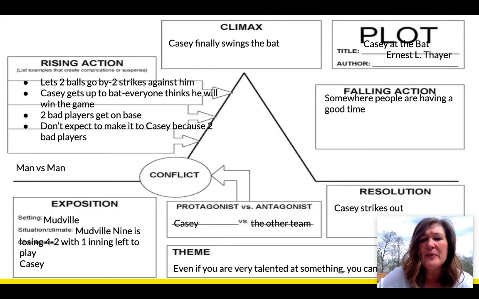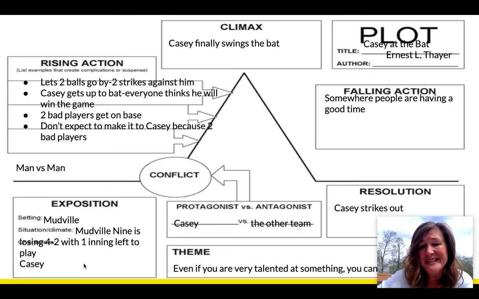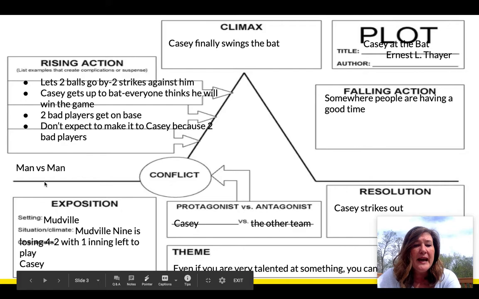Next one. So this is what I want to explain to you. We've got Casey at the Bat, and you read that last week, and it was a story about this man who was playing baseball and thought he was just all that, and then ends up striking out at the end. So we can fill out a plot line for a narrative poem just like we can for a short story. For example, here's our exposition. We've got the setting in Mudville. The problem is that the Mudville Nine is losing 4-2 with only one inning left to play. And really, the main character is Casey. There are other smaller ones, but I didn't even list them. The type of conflict we have is man versus man. We've got Casey against the other team.